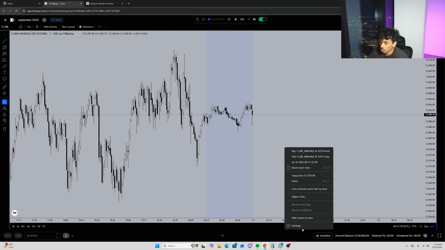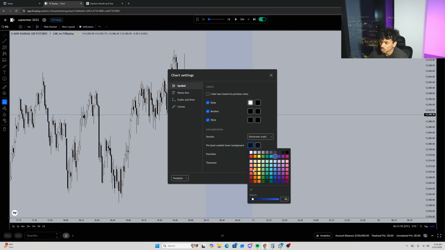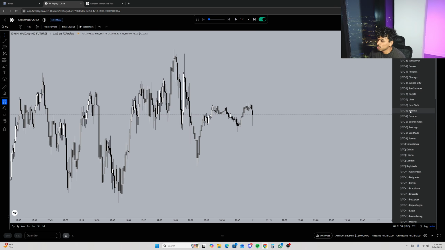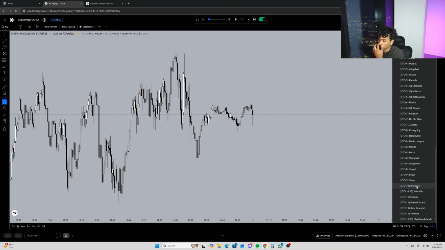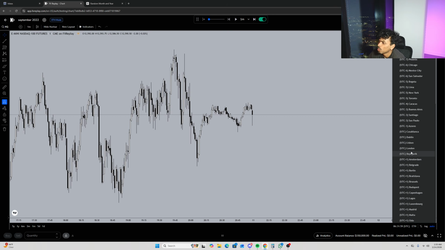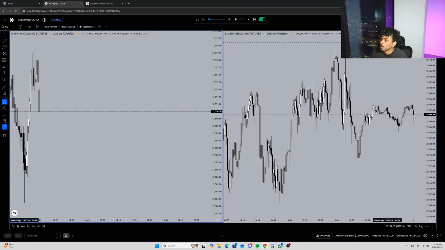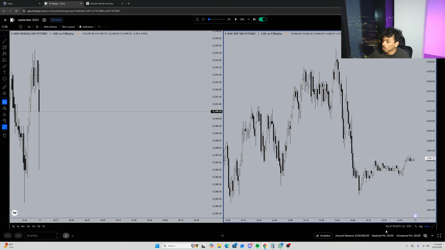So yeah, I'm just gonna go ahead and remove all of this BS right here. I don't know why it always spawns with this every single time. That's kind of annoying. Change this to New York time, wherever we're at right now. Where is New York time? Why is it so hard to find New York time in this? New York time, please. Oh, there we go. I'm just stupid. Okay. Get ES pulled up as well. We are also on New York time. Okay, we're rolling on New York time.